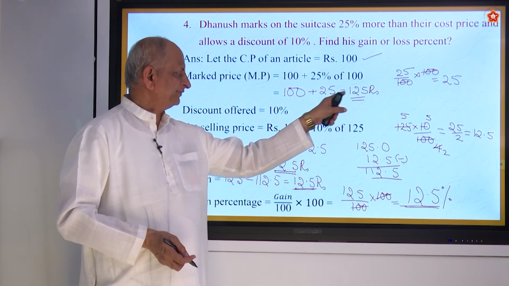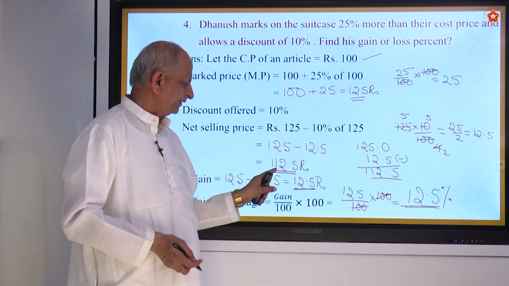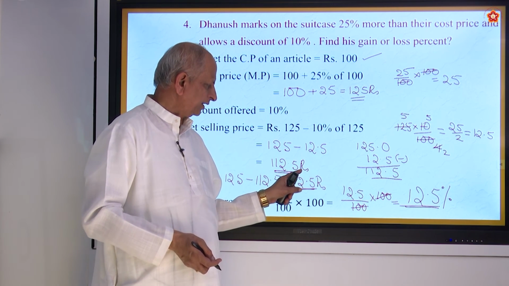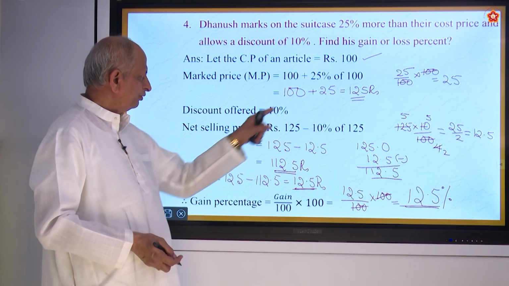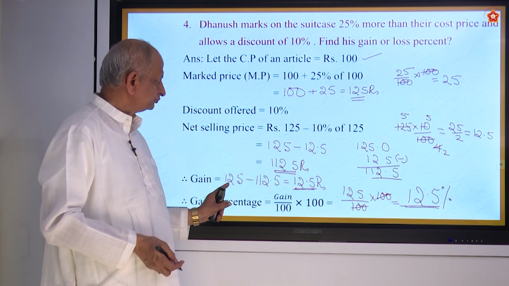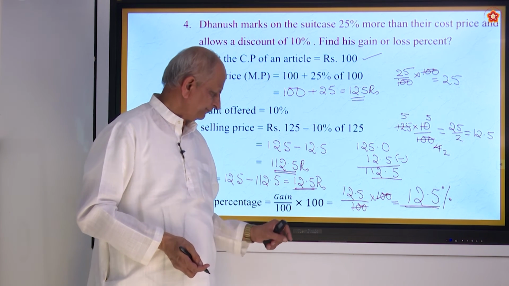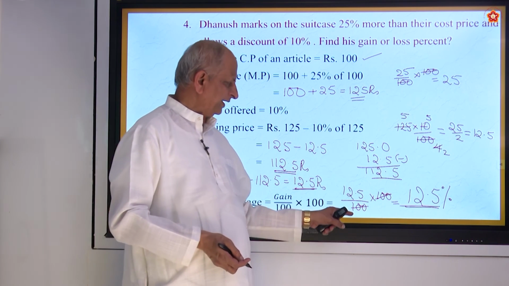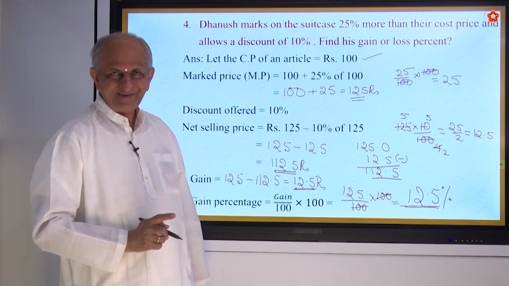So 10% of this will be 12.5. 125 minus 12.5 becomes 112.5. So gain will be 125 minus the selling price, that will be 12.5. So 12.5 by 100 into 100, that will be 12.5%. Is it all right? Come on, note down.